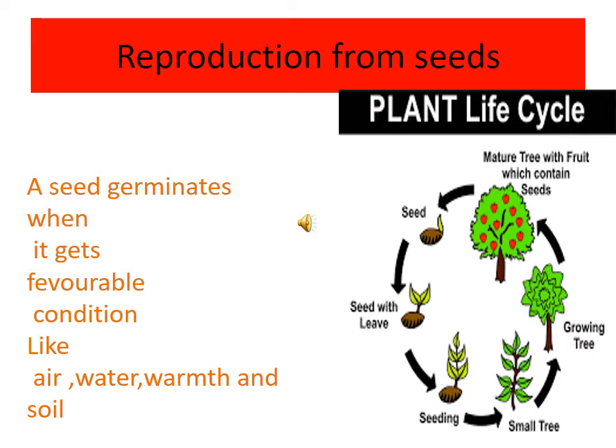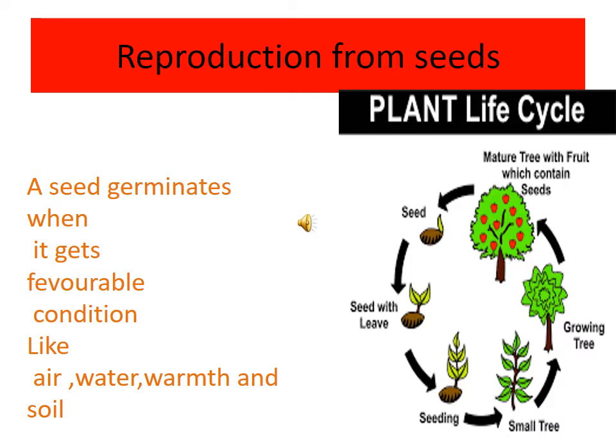A seed germinates to produce a baby plant or seedling. A baby plant grows and gradually becomes an adult plant. The adult plant bears flowers. Flowers change into fruit. Fruits may have a single seed or many seeds, varying from plant to plant. Fruits dry up and seeds are scattered away from the mother plant.